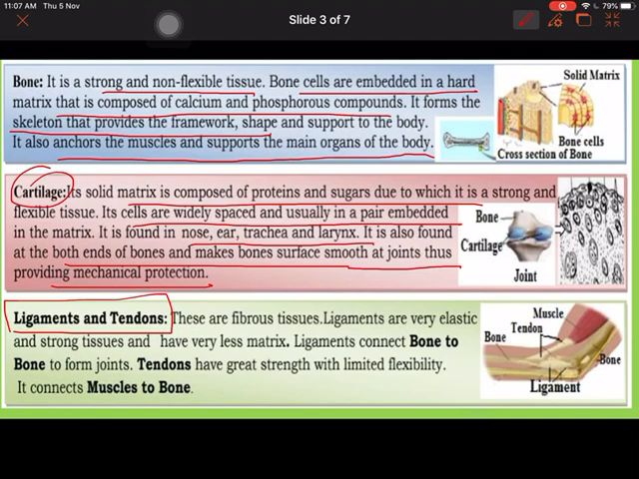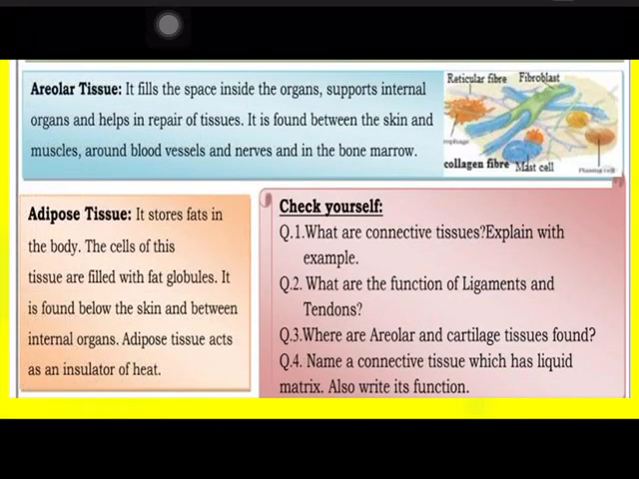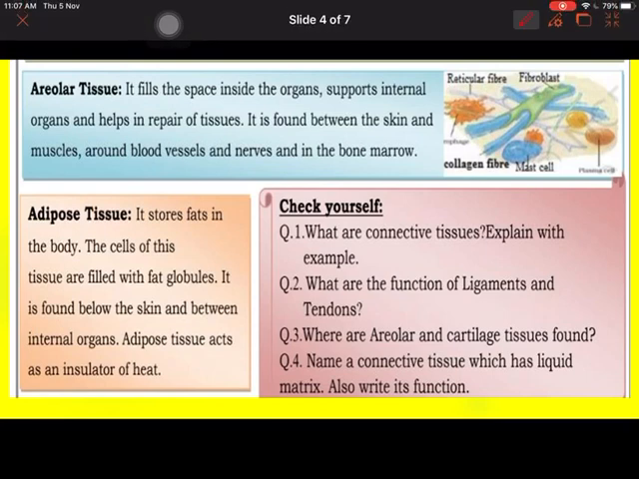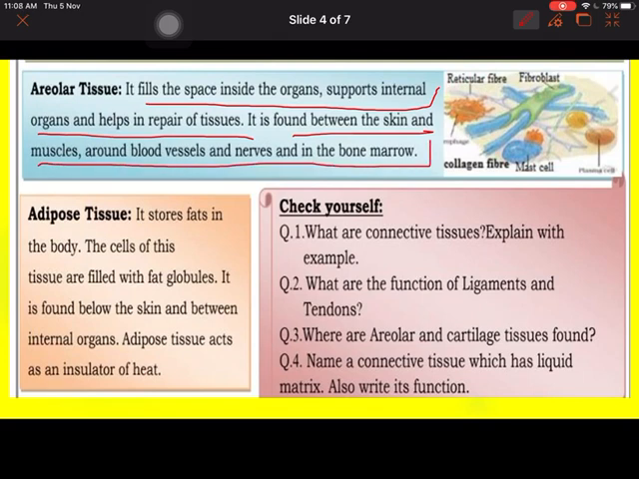The ligament connects bone to bone. They are elastic and strong tissue. Tendons connect muscle to bone, which has limited flexibility. Next is areolar tissue. It fills the space inside the organs, supports internal organs and helps in repair of tissue. It is also found between the skin and muscles, around blood vessels and nerves, and in the bone marrow. Next is adipose tissue. It stores fat in the body.